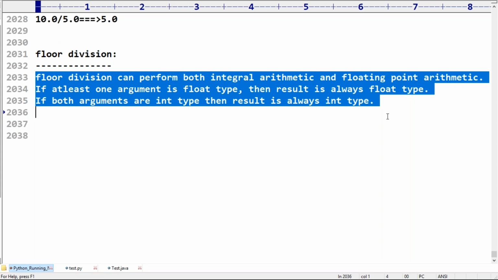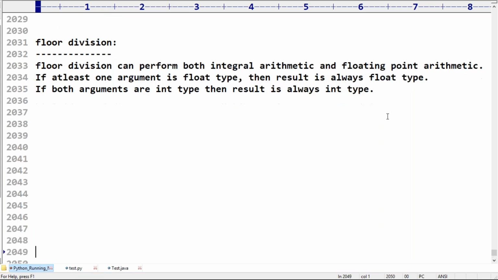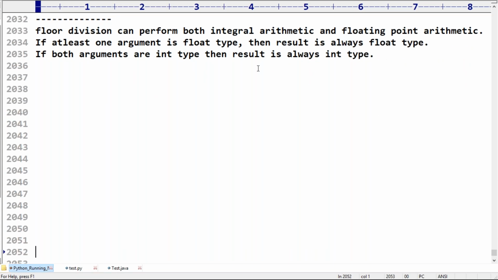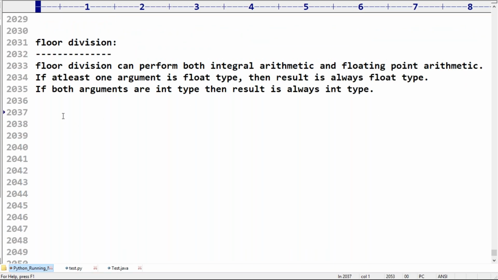Next: why don't we use floor division all the time if it outputs both int and float? Kumar Sai, that depends on our requirement, because floor division is a bit costly operation. It is going to do some extra activity. Listen carefully, there is one more point also.